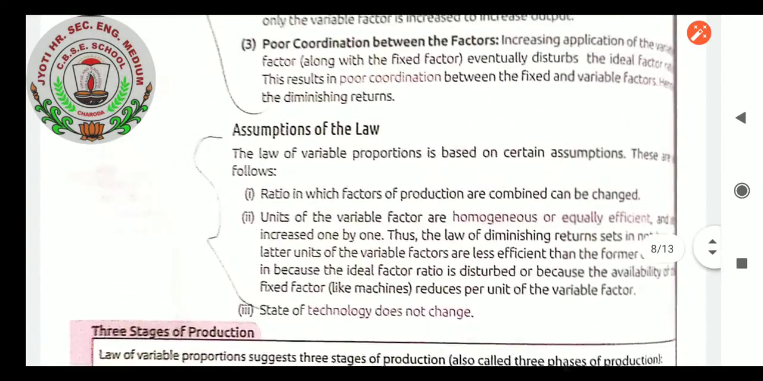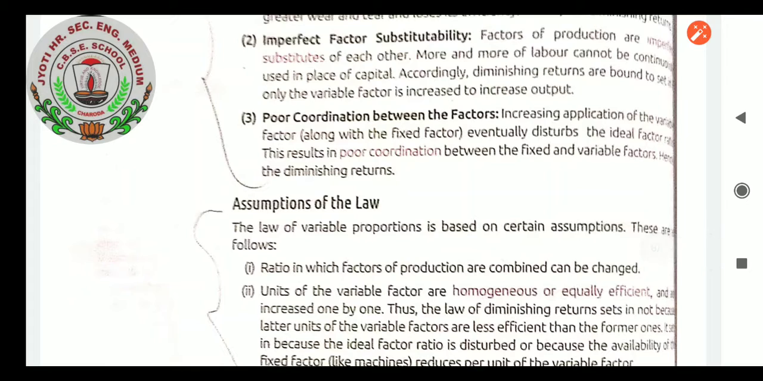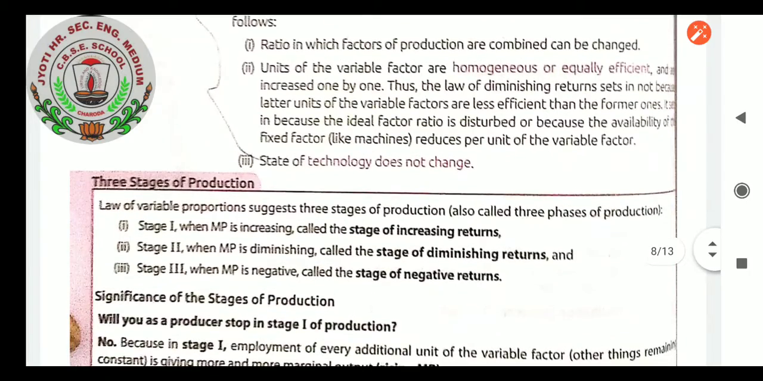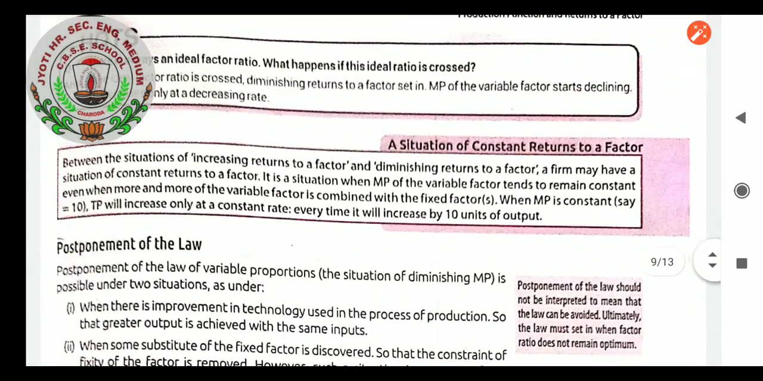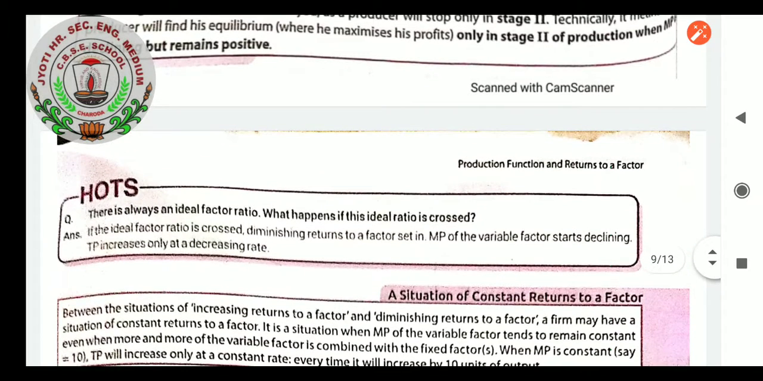Now comes the assumptions. We already studied them, students, so they are not needed again. The law of variable proportion is based on certain assumptions, which we have already discussed at the beginning of the video. Now we will proceed with some of the questions. Before that, we will learn two questions.